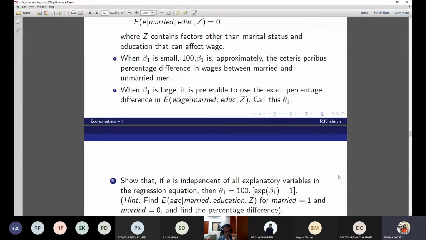Sir, we get it from that result where e to the power beta 1 married 1 minus e to the power beta 1 married 0, divided by e to the power beta 1 married 0. So we put married as 1 and married as 0. So we get e to the power beta 1 minus 1. And you multiply by 100, you get it in percentage. Correct? Yes. Okay, now see the difference now. Married equal to 1 and married equal to 0. You can say that, okay?